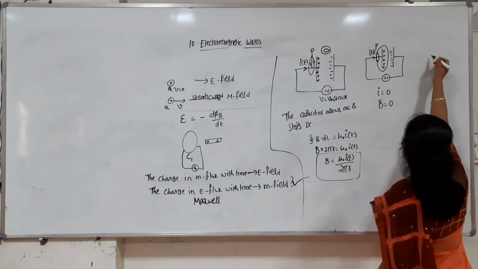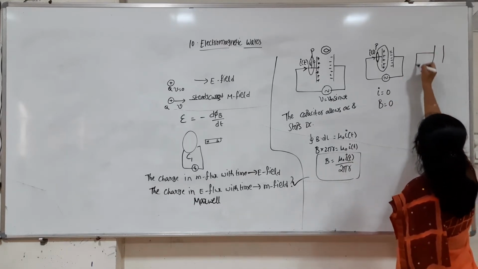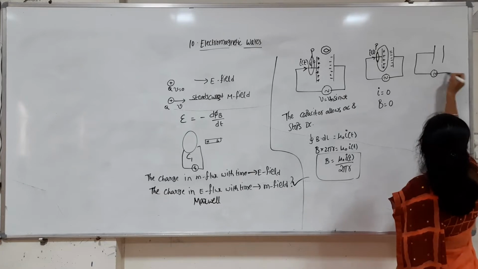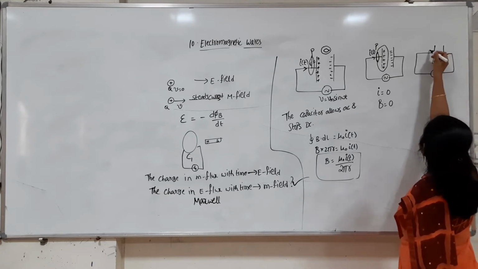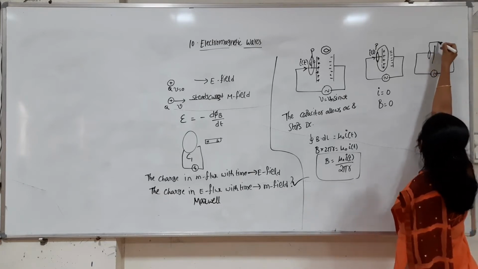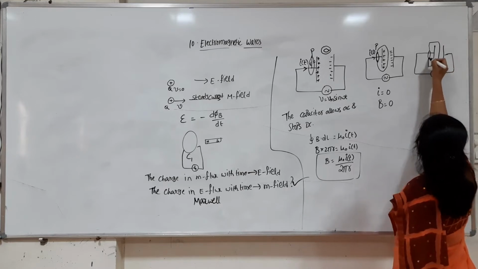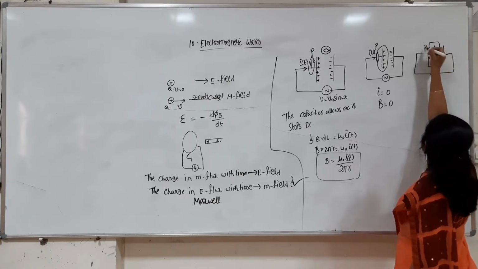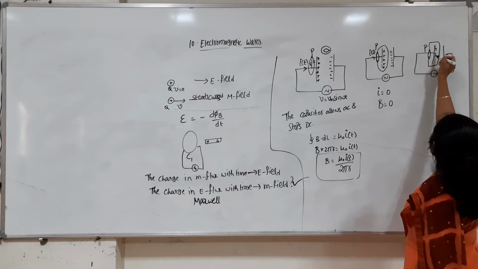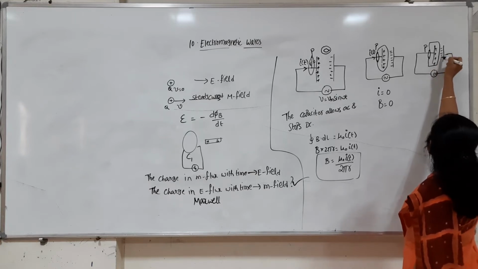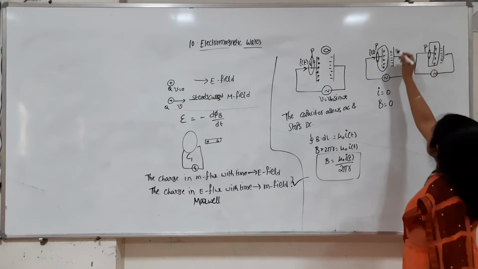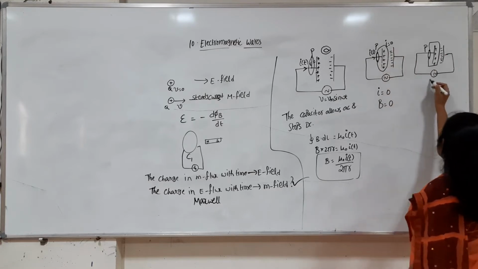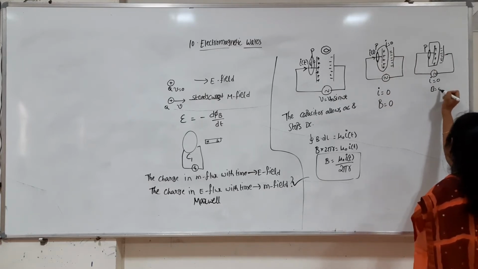Similarly, he also performed the same experiment by considering one more closed surface which is in the form of a Tiffin box type. So the same thing. We want to measure the magnetic field. Here between the plates there is no flow of charge, that is the current here is 0. If the current is 0, the magnetic field is 0.